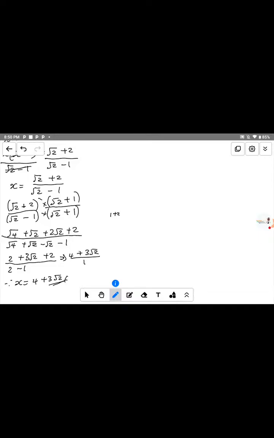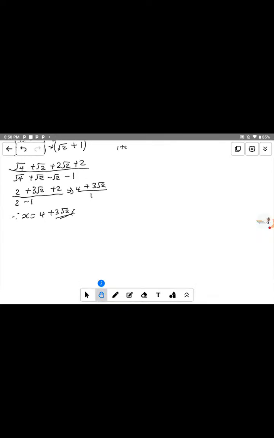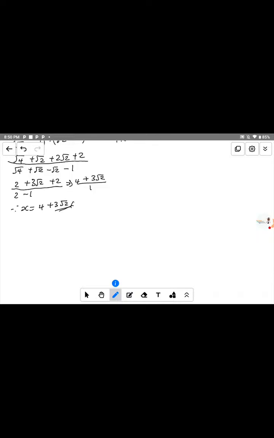Okay, this is the question. Question 11. The question says that you rationalize 2 root 3 minus root 2 divided by root 3 plus root 2.